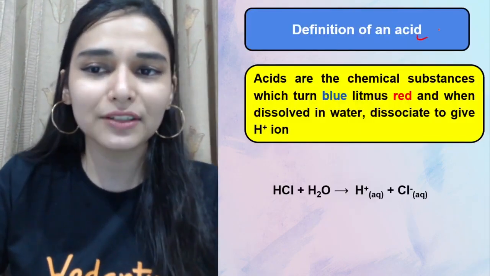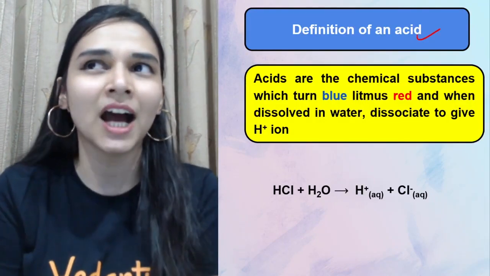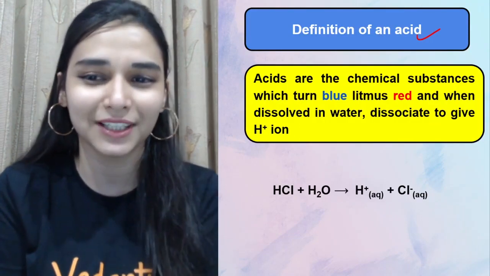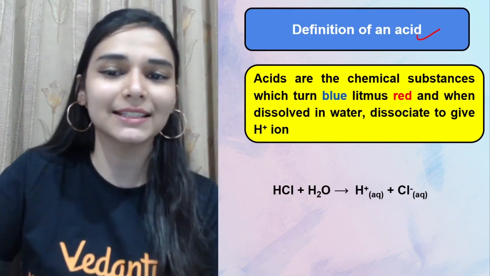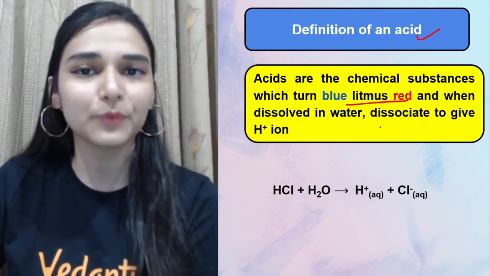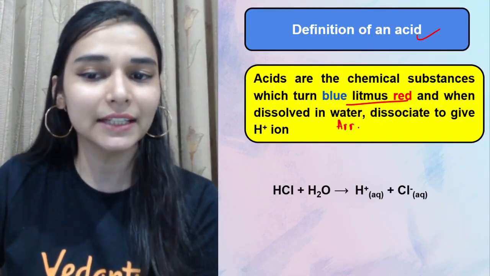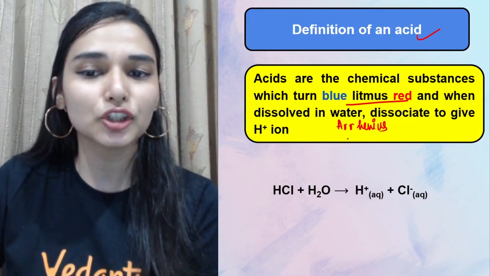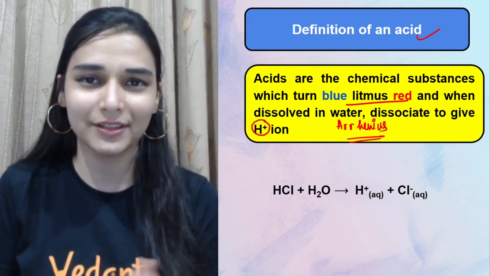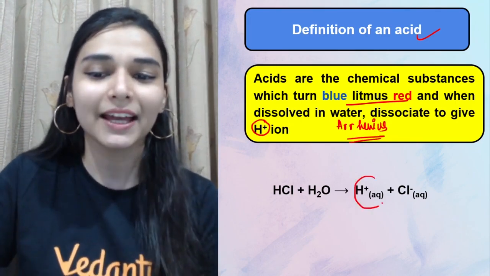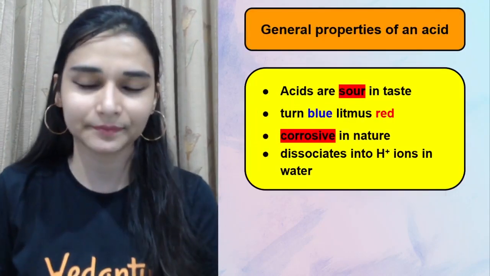So how do we define an acid in chemistry? When I say acid, the one thing in our mind is something which is very corrosive in nature. That's true. Acids are chemical substances which turn the color of blue litmus paper to red. And according to Arrhenius, when we dissolve these acids in water, they give us free H plus ions in water. Those substances are acids according to Arrhenius.